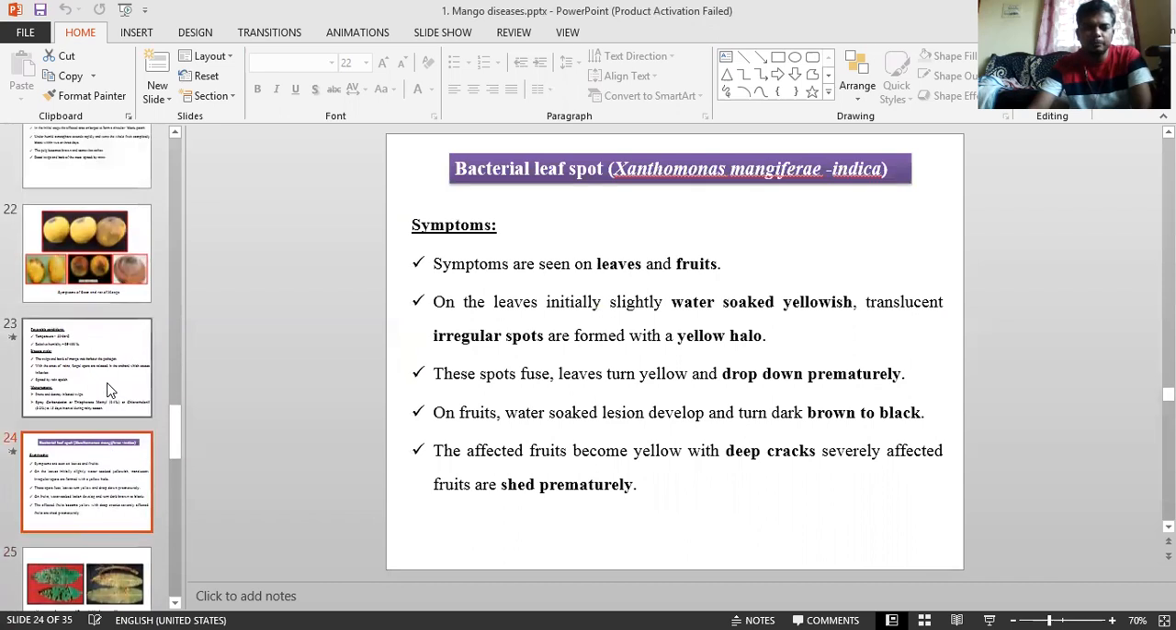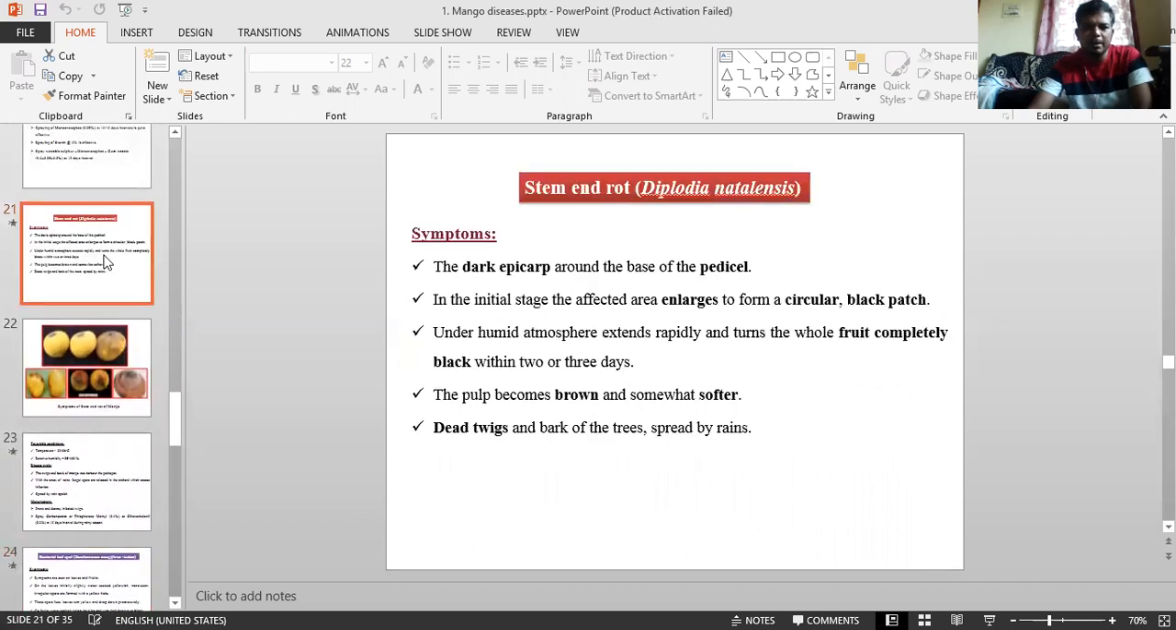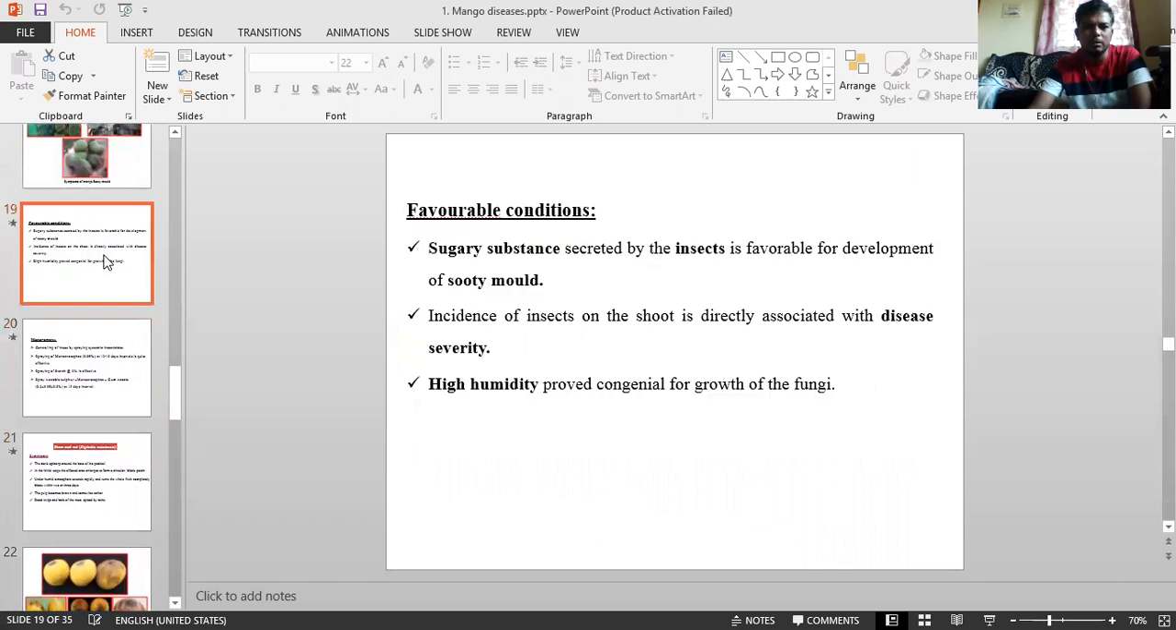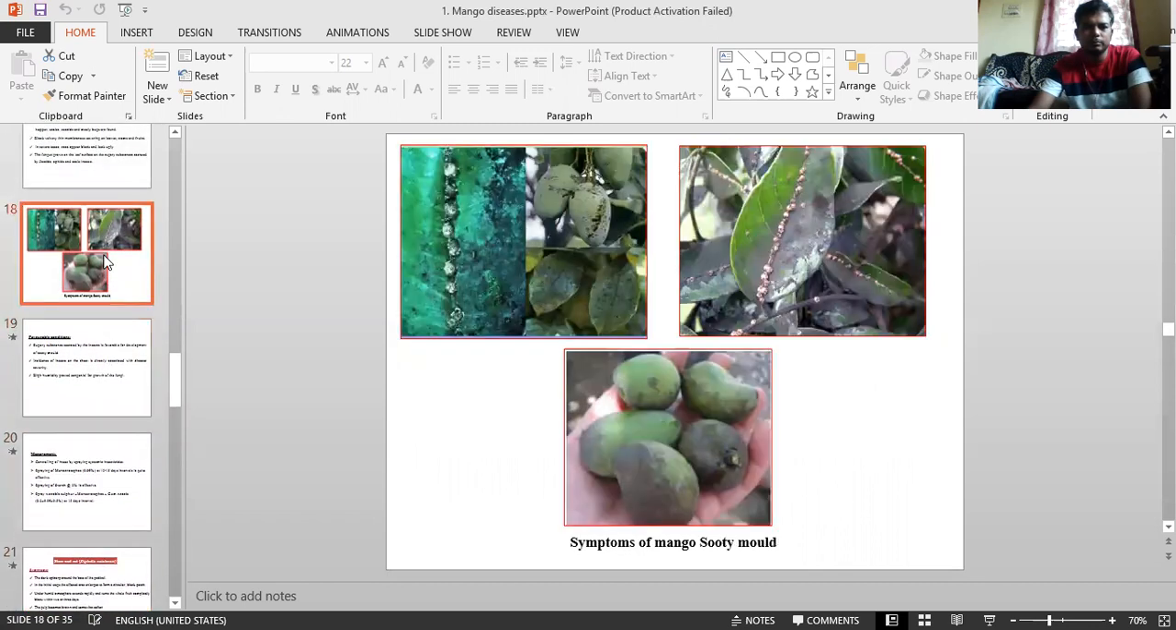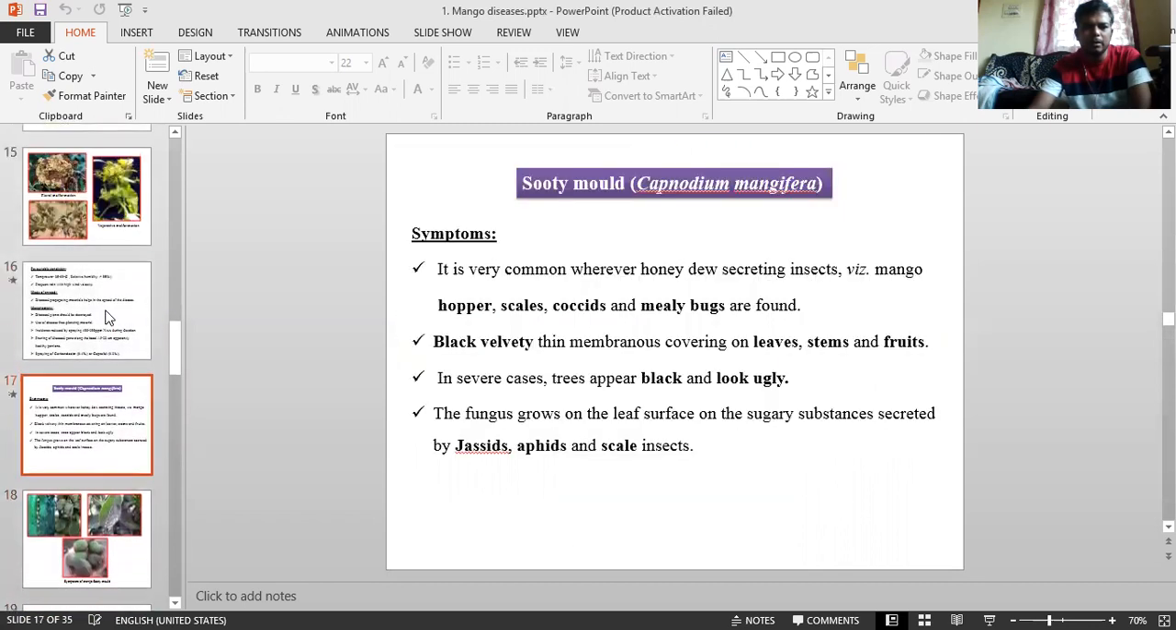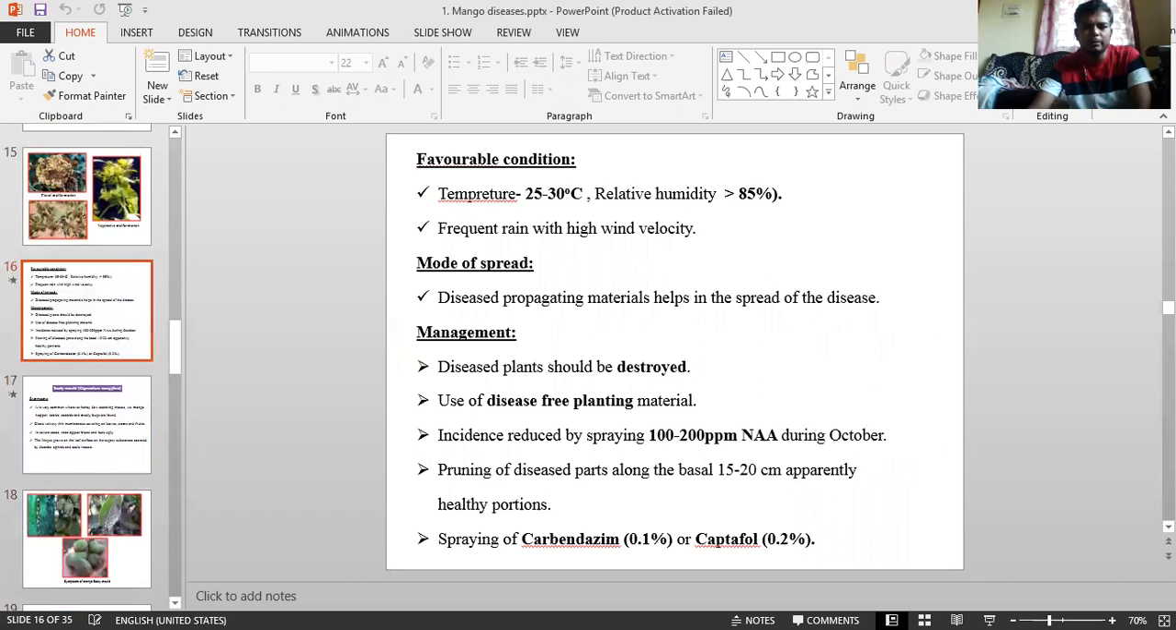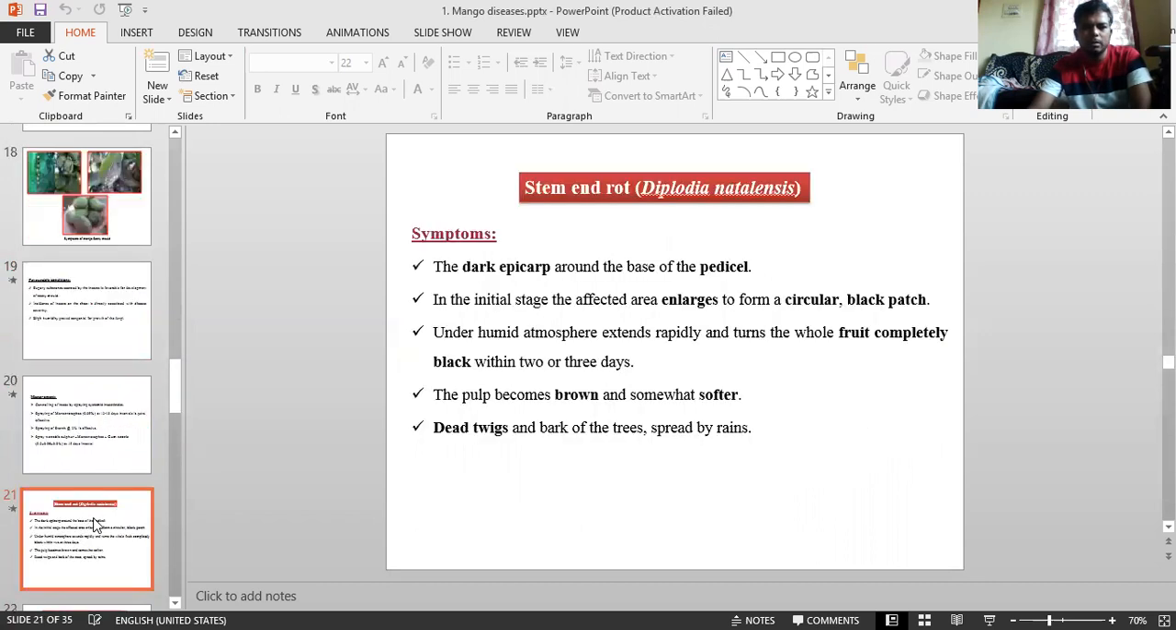Bacterial spot is over. Next, stem end rot we can deal with later. This is a minor one, not really necessary. Okay, before going to stem end rot, I'll discuss a little bit regarding dieback, just orally. Dieback is another major disease. We have already discussed it among the major diseases.